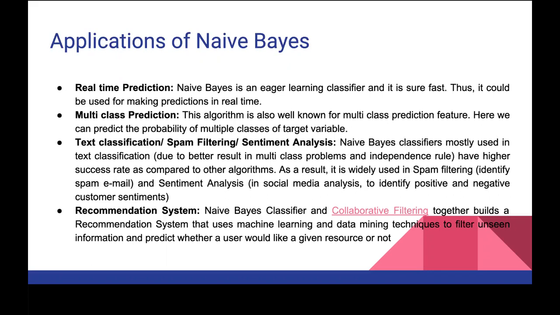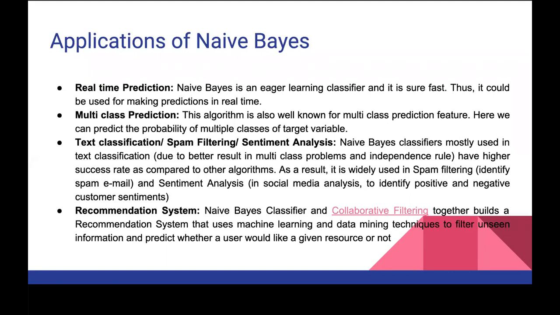If someone writes, this movie is so bad, I hate it, or, let's say, today is a good day, I'm having a good day, so positive or negative, right? So all of these text-based classifications or sentiment analysis are a good use case for naive Bayes. Also, one of the other use cases is basically spam filtering.